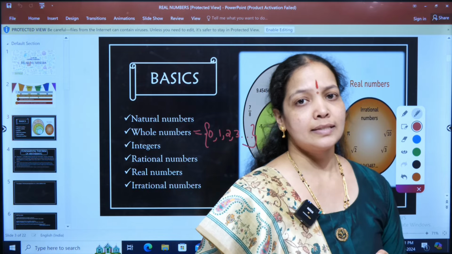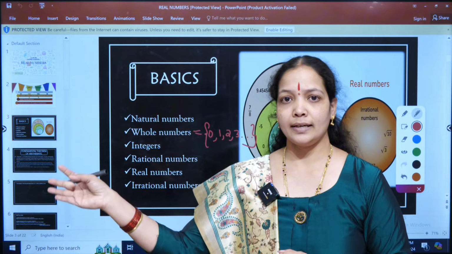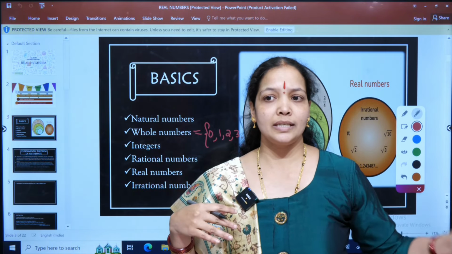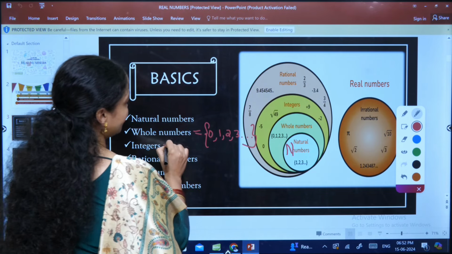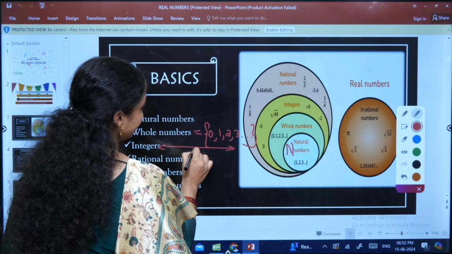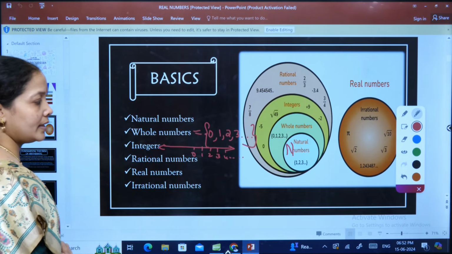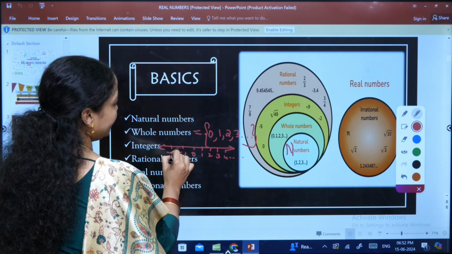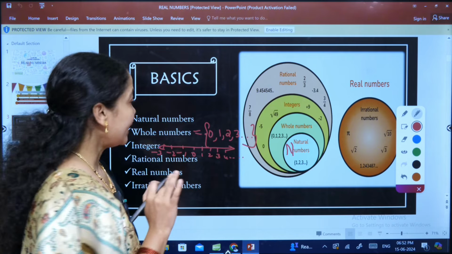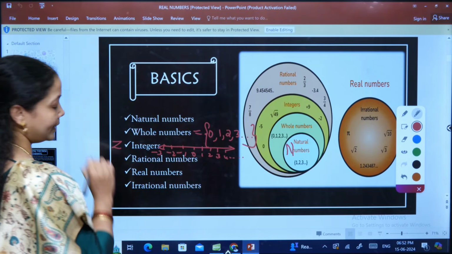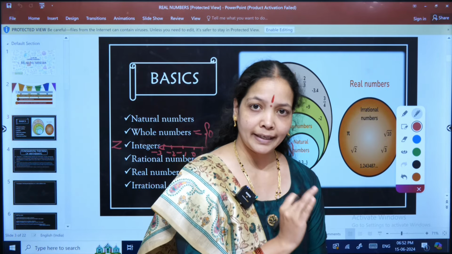Integers are the set of numbers with 0 at the center. Towards the right hand side I have my positive numbers and towards the left hand side I have my negative numbers. If I have to represent integers, it is just like a number line in which I have centered 0, 1, 2, 3, 4, etc. till infinity towards the right hand side, and negative 1, negative 2, negative 3, till negative infinity towards my left hand side. Integers are represented by Z. Z is the alphabetical representation of an integer.